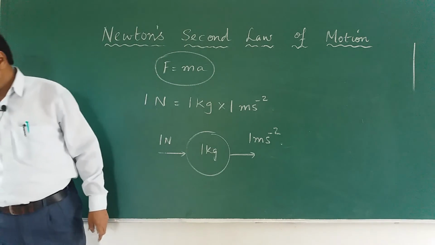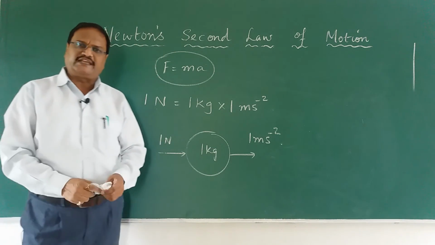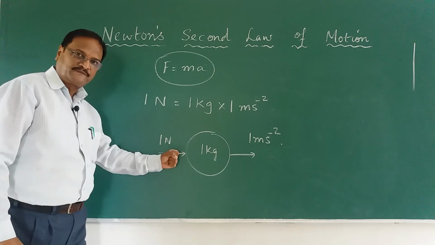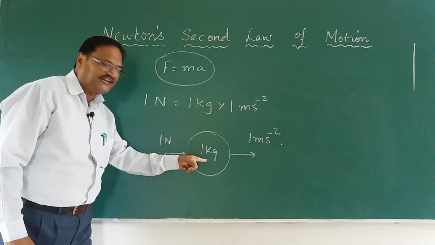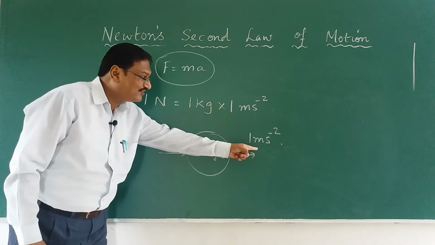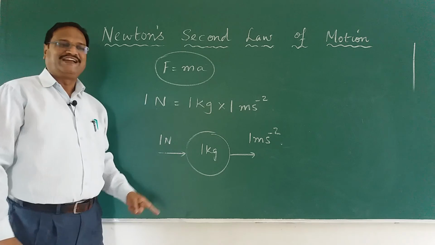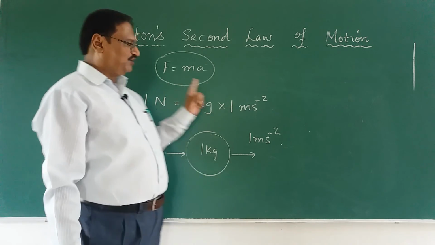Very simple. 1 unity. Keep it as unity. Why? Because if I apply 1 Newton force on a body of 1 kilogram, it will produce an acceleration of 1 meter per second square, and that is how we define Newton.